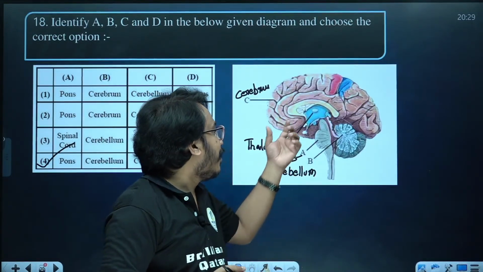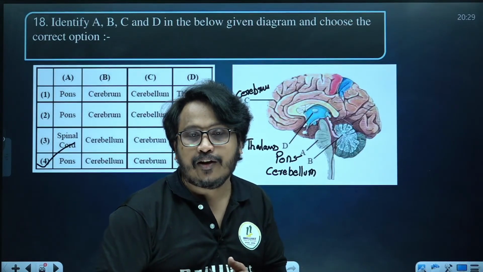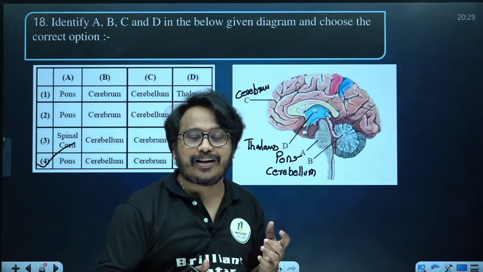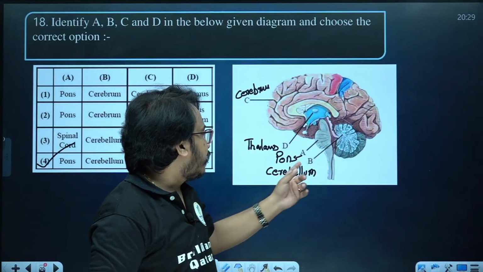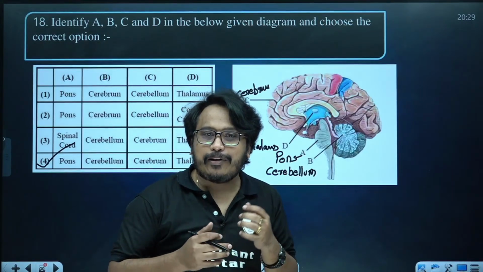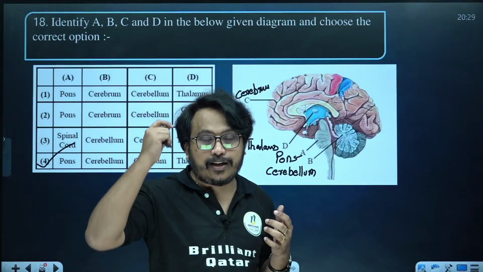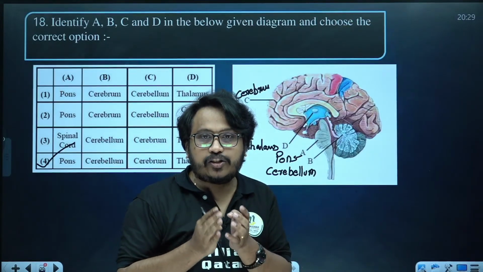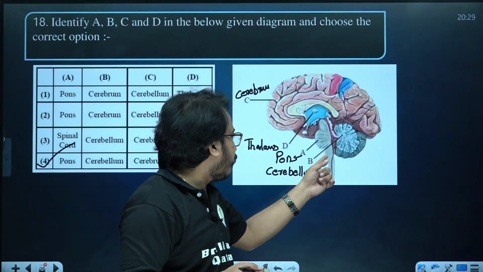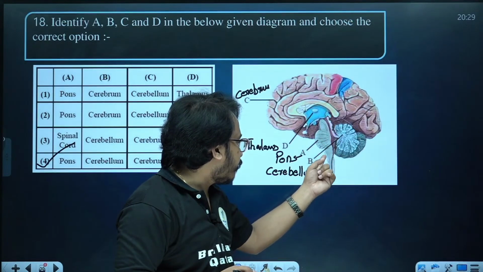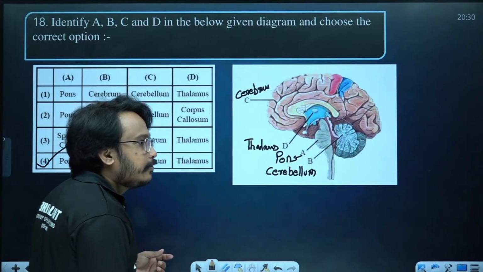You already know the cerebrum will be controlling the memory as well as the movement, the voluntary action, involuntary action, memory, as well as vision, hearing. All these are coming in the cerebrum. Then the cerebellum, the second largest part of the brain, will be controlling the posture and movement of a person. Although for the movement the signals are coming from the cerebrum, the coordination of movement is actually done by the cerebellum, and it will be attached to the pons, and the brain stem will be formed by the medulla oblongata, which will be connected to the spinal cord.